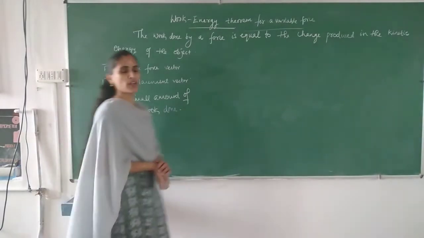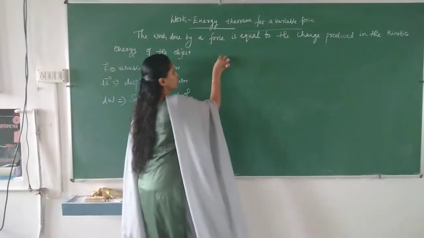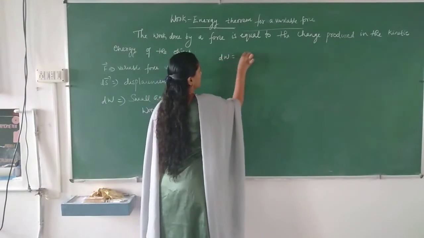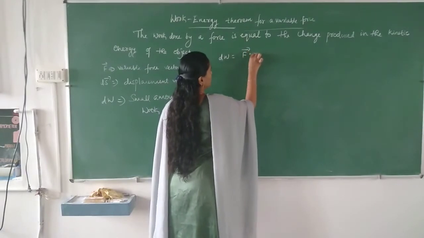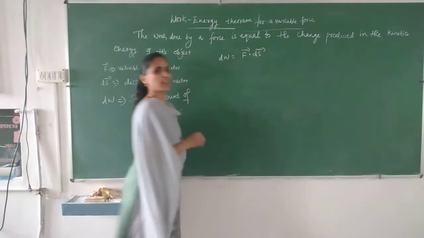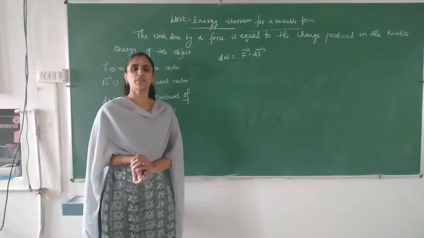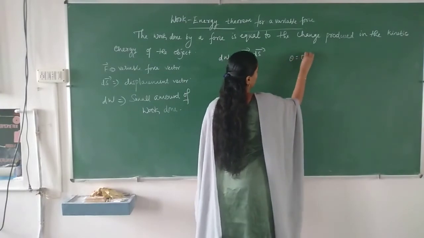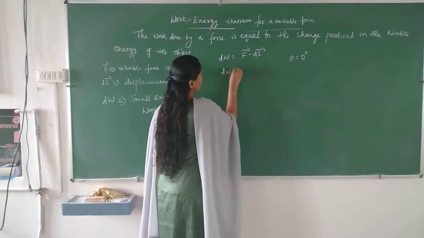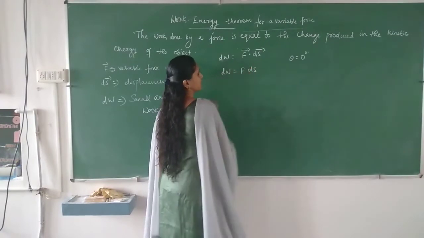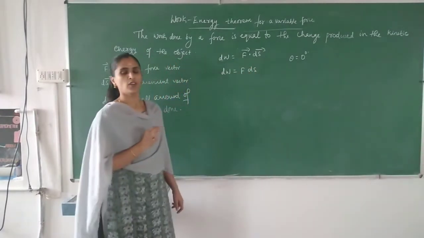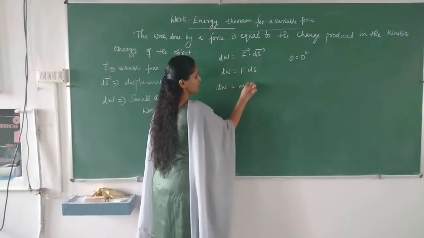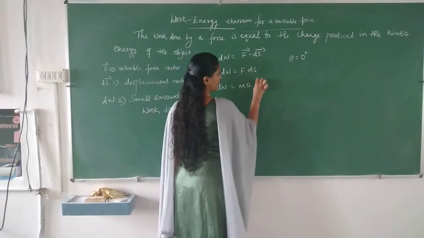dw is the small amount of work. So the small amount of work dw we can write as dw is equal to F dot ds. If the displacement of the object is in the same direction as that of force, we can write theta is equal to 0 degrees. So in that case, dw is equal to F into ds, since cos 0 is 1. And again, F can be written as mass into acceleration, so dw is ma into ds,